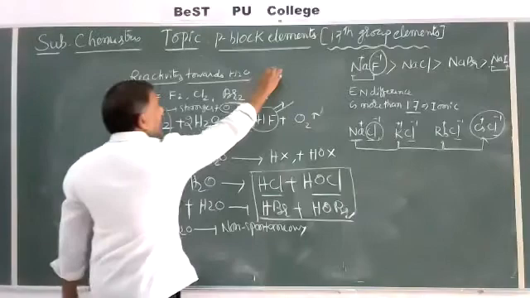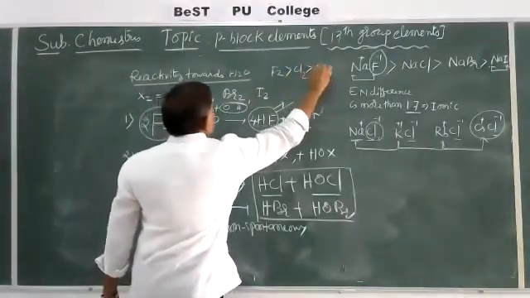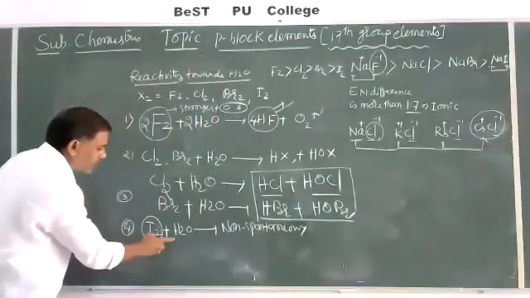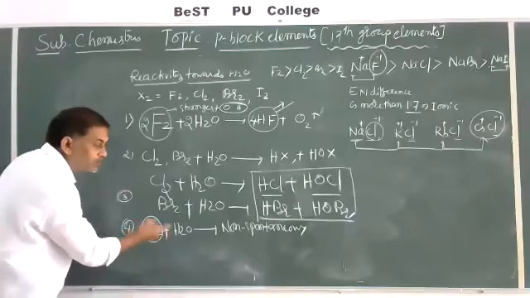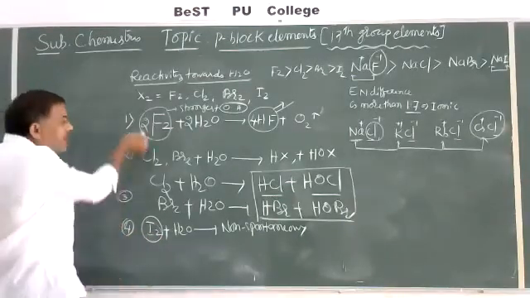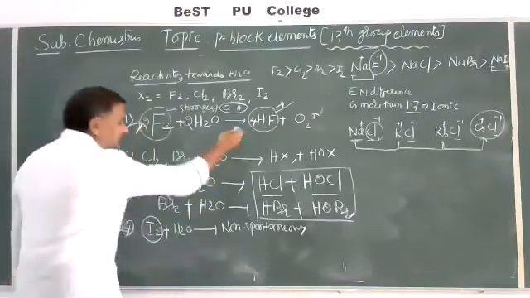So the reactivity order is more for fluorine, then chlorine, then bromine, then iodine. That's why iodine does not react easily with water, but the reverse reaction takes place.